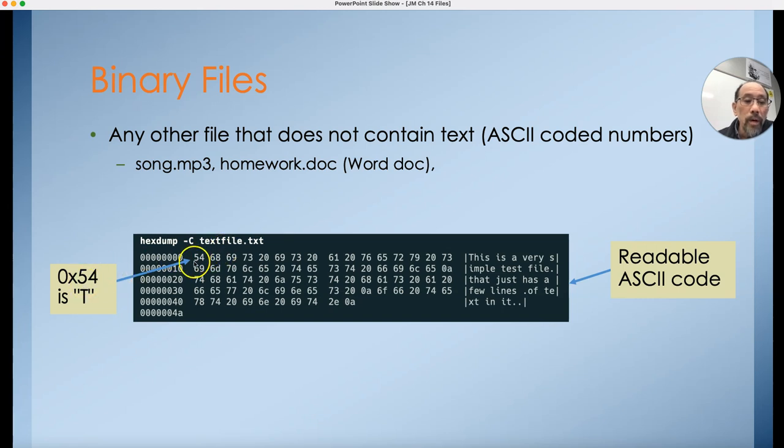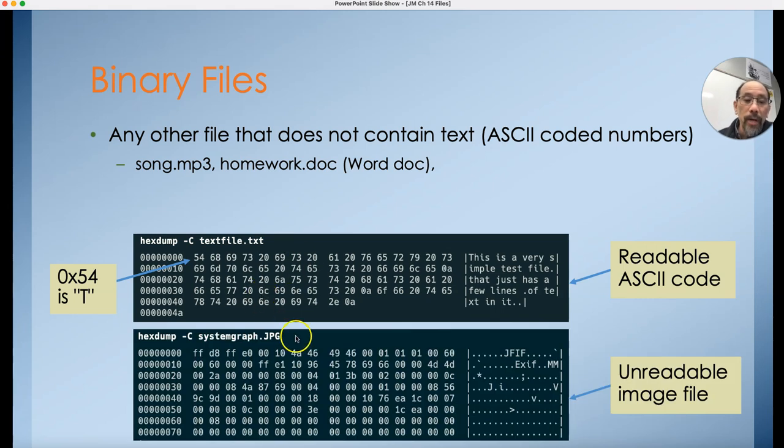So the number 54, and this is a hexadecimal number, 54 in hex is the capital letter T, and we can see that over here. Spaces are 20, so THIS space, IS space. So basically this is an ASCII file.